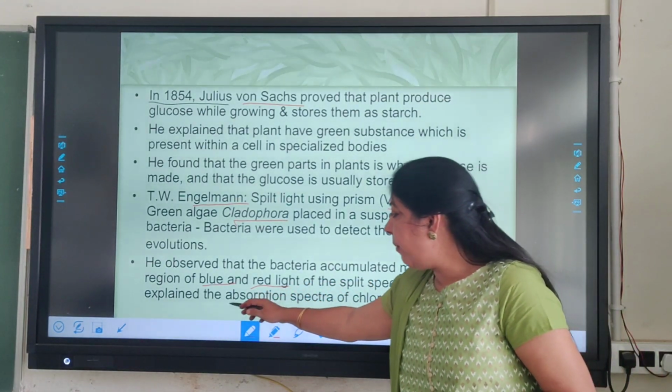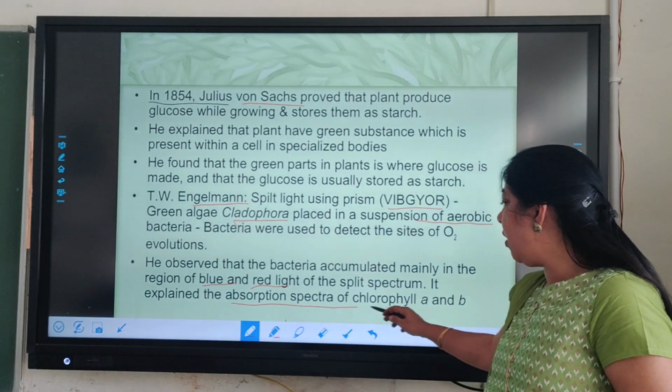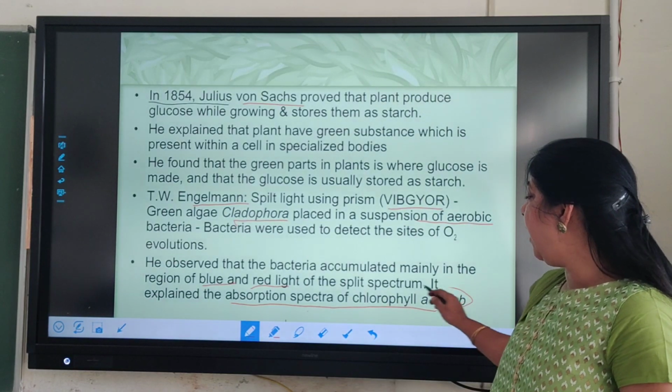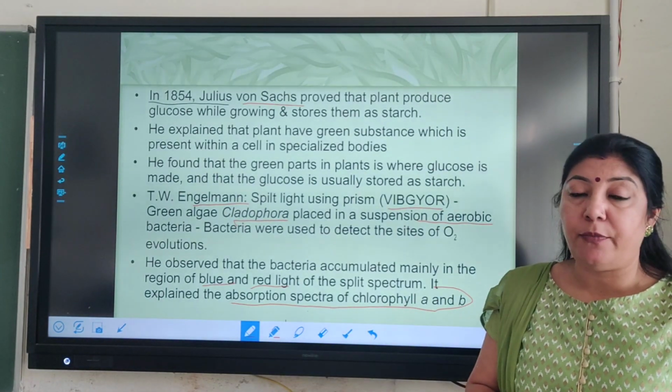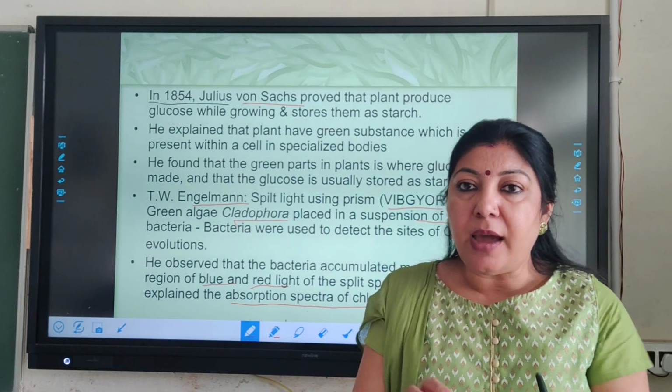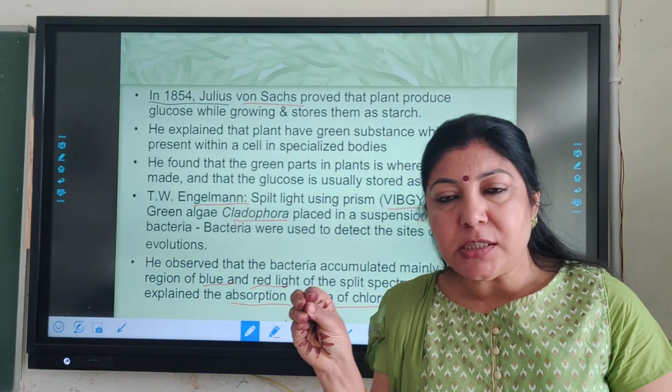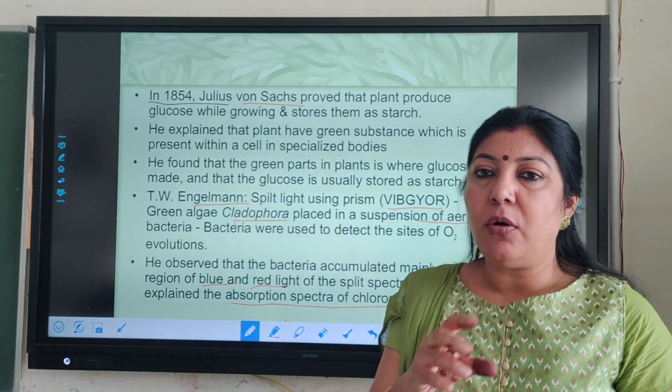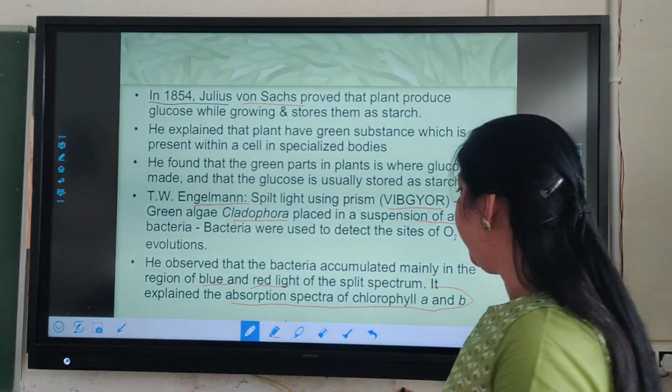And he explained the absorption spectra of chlorophyll a and b. This was a very path-breaking experiment where he could show that at specific wavelengths only, the process of photosynthesis is taking place.